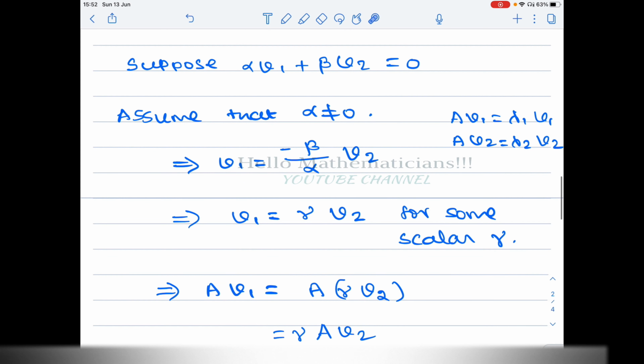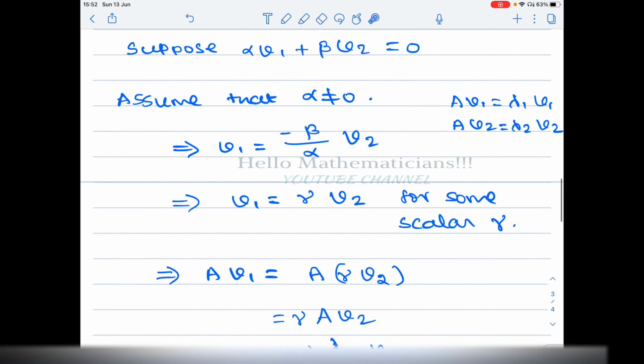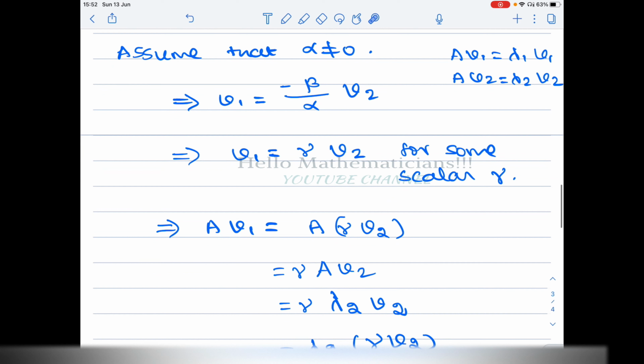So suppose alpha is not equal to 0. If beta is not equal to 0, the same proof will work, so we just assume alpha not equal to 0 without loss of generality. Then we get v1 equal to minus beta by alpha times v2. This is possible since alpha is not equal to 0. I take the quotient minus beta by alpha as some scalar gamma.